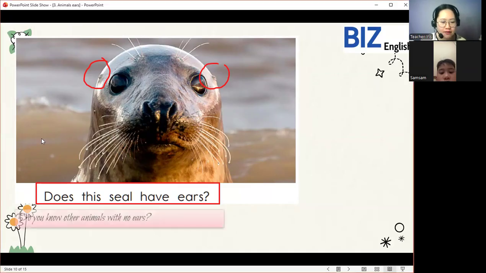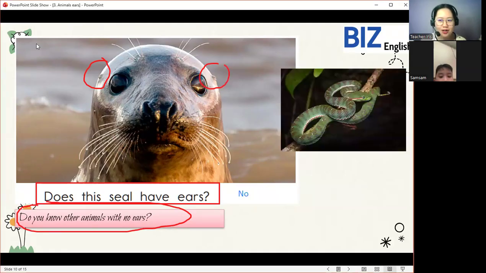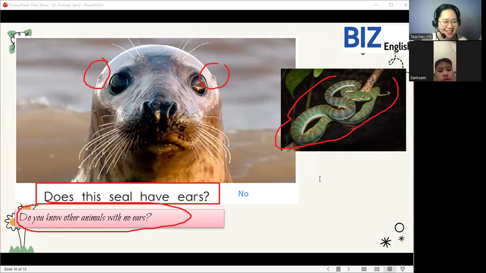So next, let's have this question. Do you know other animals with no ears? No. How about this animal? Do you know what this animal is? Snake. Yes, very good. So this is a snake. Let's read this one. Snakes don't have outer ears, only inner ears. Okay, very good.